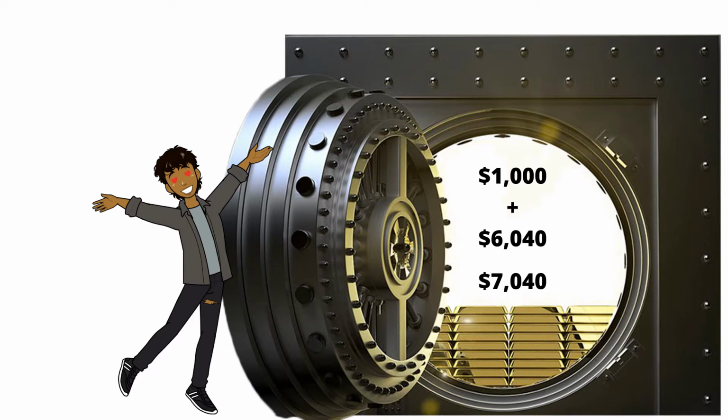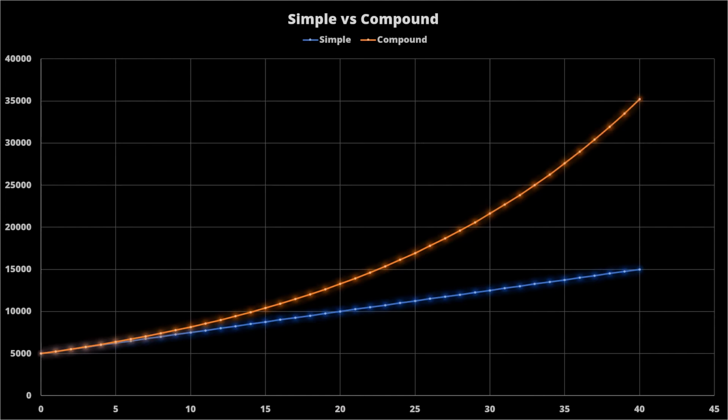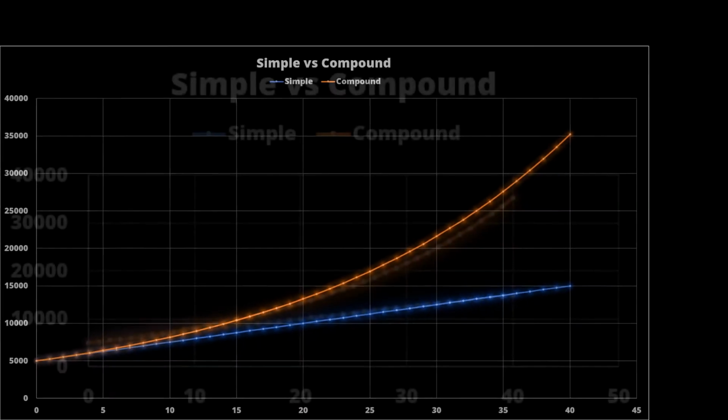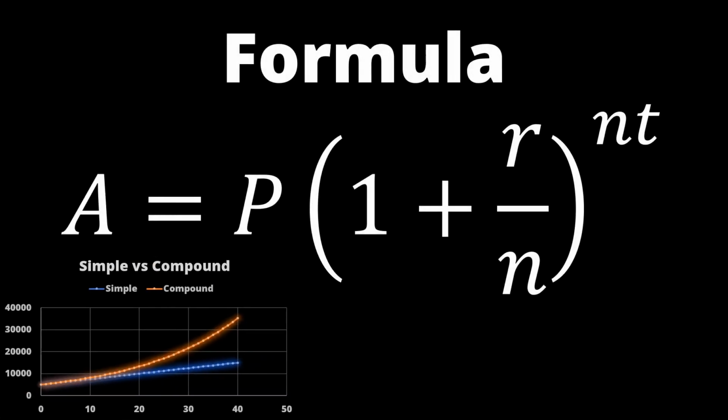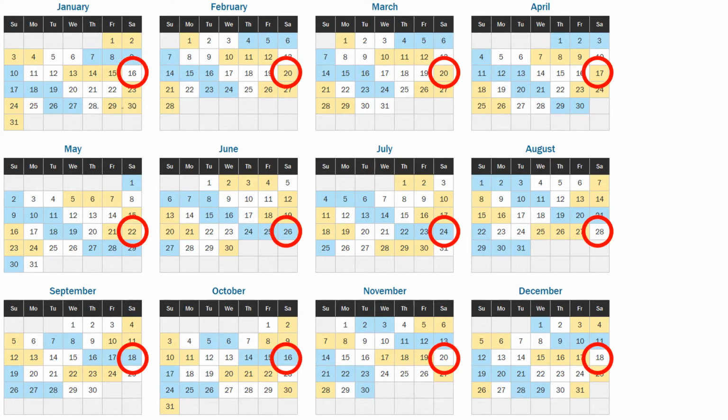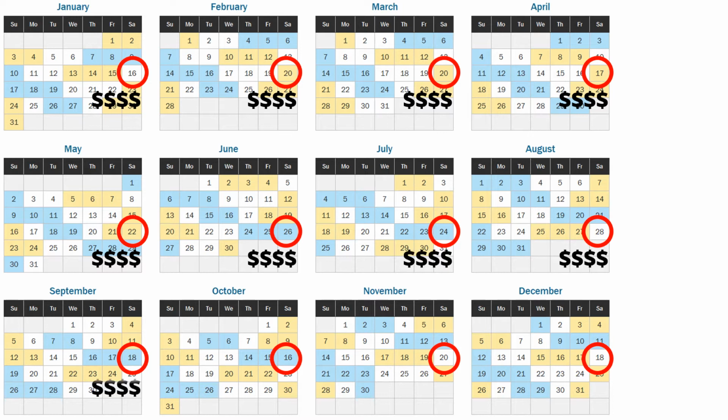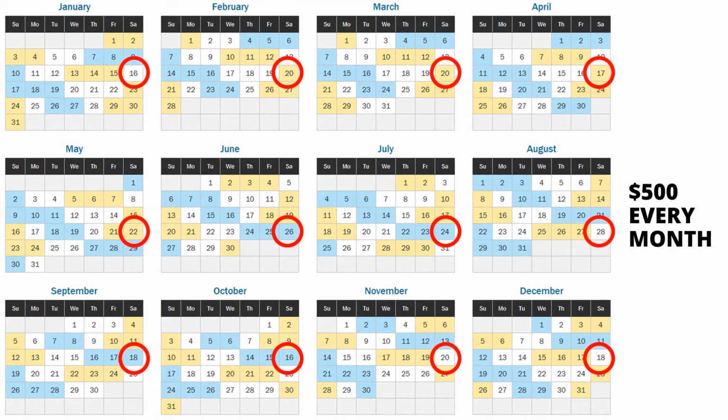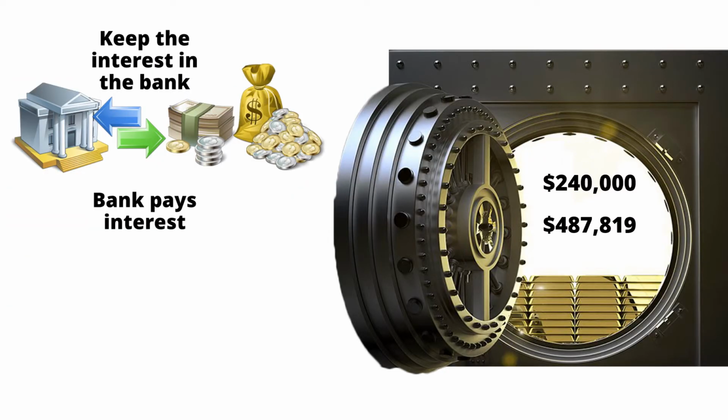You may not see a big difference initially, but over long periods of time the difference accumulates and becomes bigger. The formula to calculate compound interest is here. Now imagine money is saved every year or monthly or more, not just once. Imagine that your interest is calculated monthly or fortnightly or daily. Imagine if you save $500 every month for the next 40 years and never touched it. Under the same conditions as Michael, you would have saved $240,000 and earned $487,000 in interest.